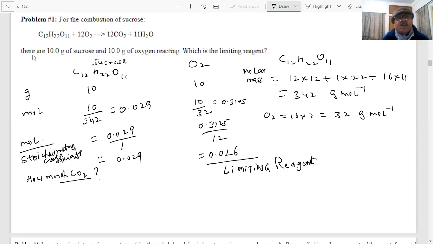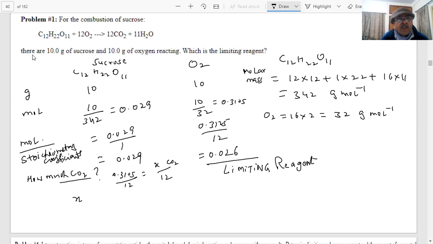we can calculate this value, students, by this method. You have oxygen, 0.3105 moles of oxygen, divided by the stoichiometry of the oxygen is equal to x of CO2 divided by 12.